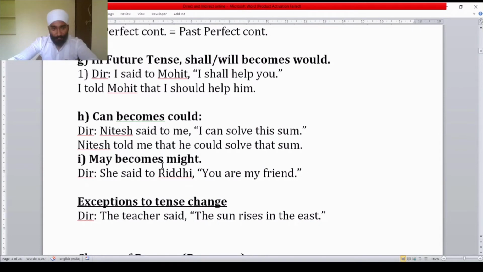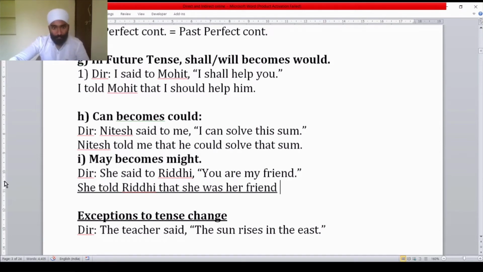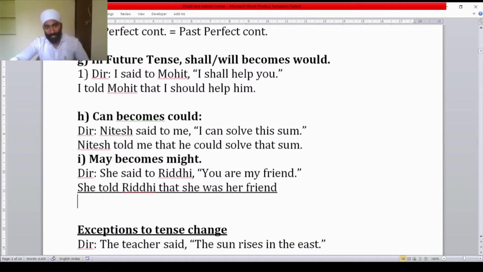Next example, may becomes might. She said to Riddhi, "You are my friend." She told Riddhi that you are my friend, means who is the friend? Riddhi is the friend. This is why that she was her friend. Here may is not there in the sentence, so we will take one example of may.